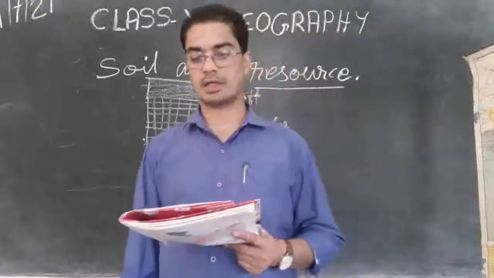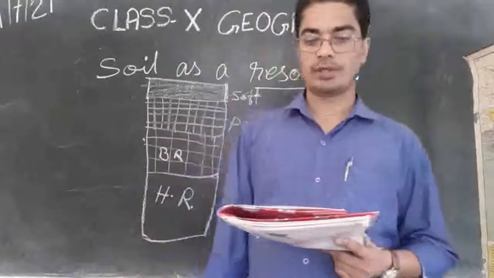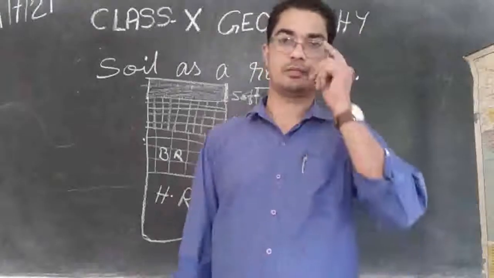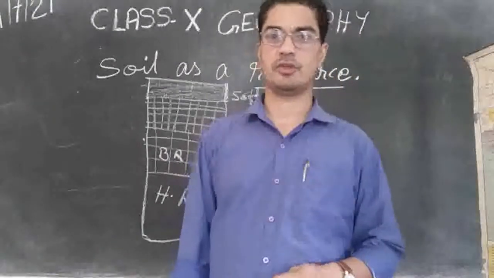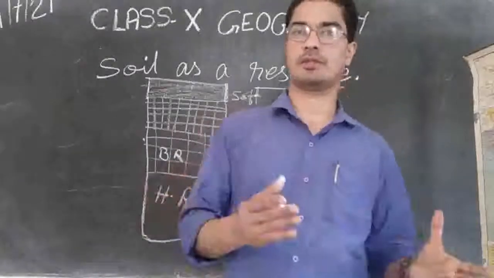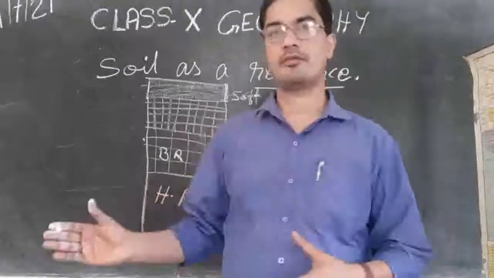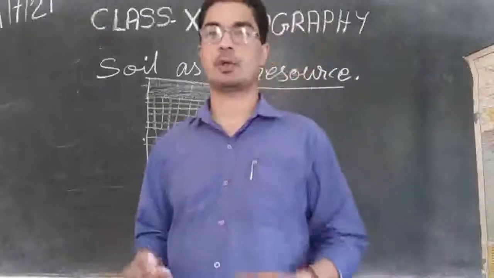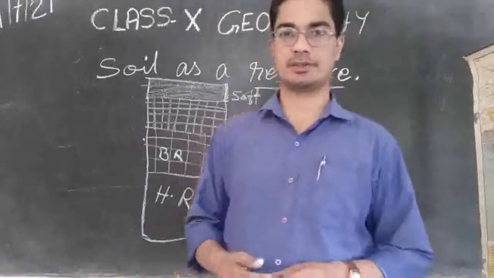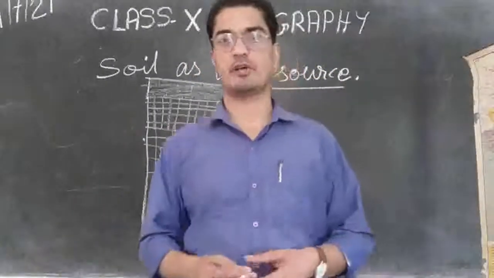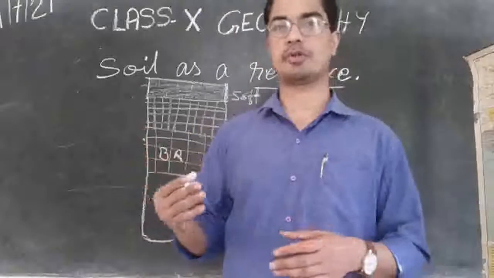Then other things are wind and glaciers. Wind also can help the formation of the soil. The wind will carry the soil from one place to another. Glaciers are big ice pieces that remain mostly on top of the mountains.